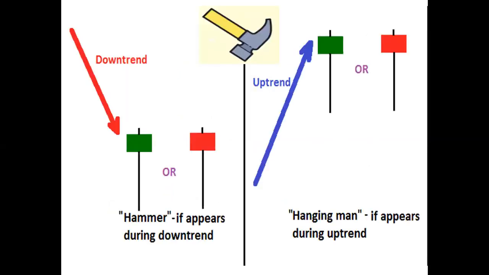Now, one of the single candle patterns is the hammer. And what is a hammer? A hammer is a pattern which, if it comes after a downtrend, indicates the starting of a bullish move. How?